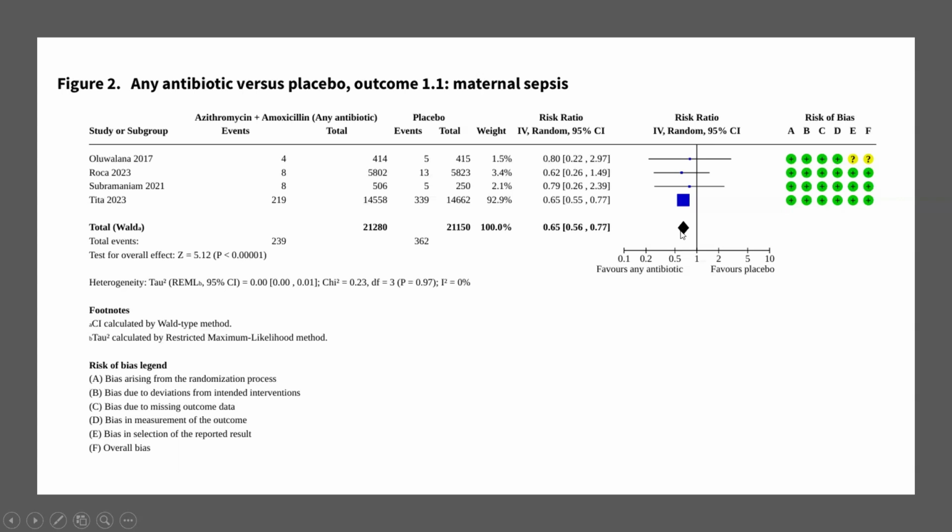So overall, the diamond is the pooled estimate of the weighted summaries of individual studies. And what we find is for this maternal sepsis, overall, in patients given antibiotics, the risk ratio is only 0.65, the confidence interval of 0.56 to 0.77, showing benefit.